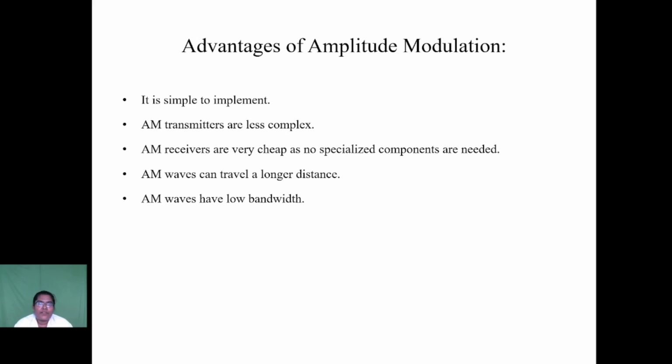Next, we see about advantages of amplitude modulation. The advantage of amplitude modulation is that it is simple to implement. The transmitter using amplitude modulation is less complex. The receivers used in amplitude modulation are very cheap, so no specialized components are needed. With amplitude modulation, we can travel a longer distance. Amplitude modulation has lower bandwidth. So these are the advantages of amplitude modulation.